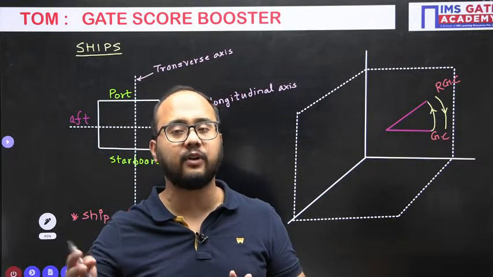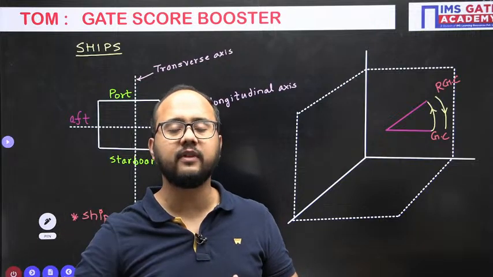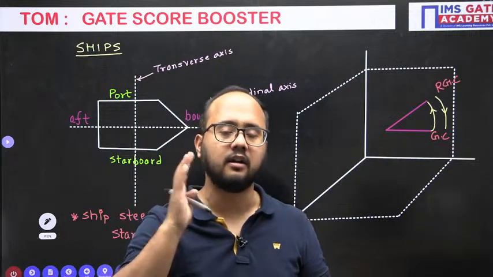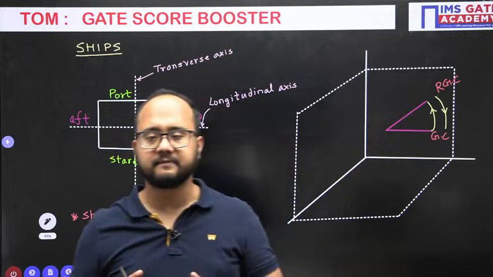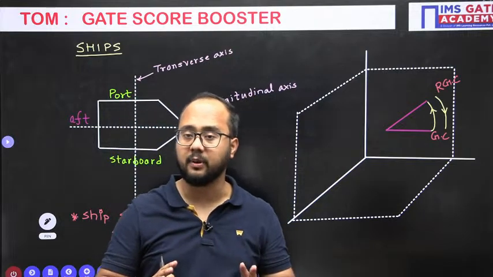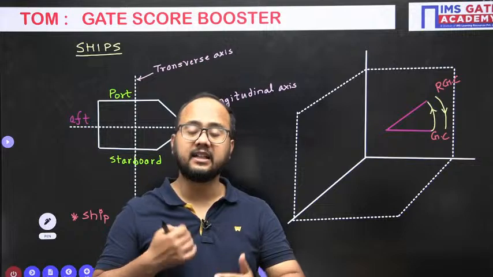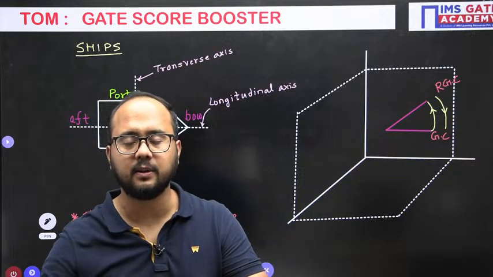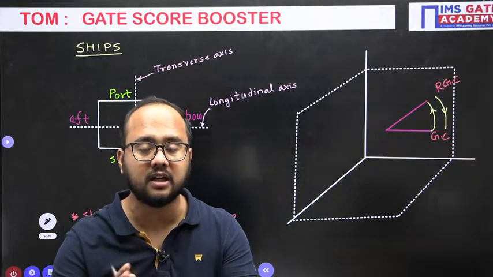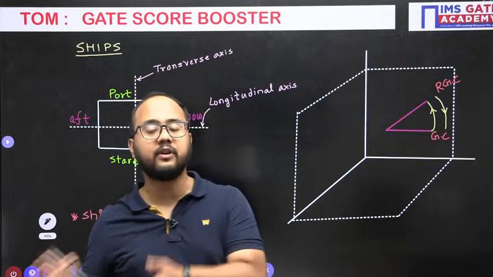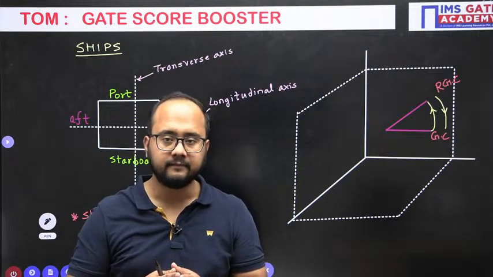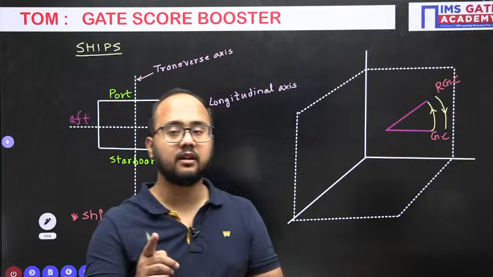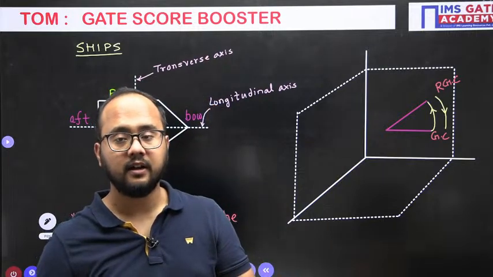Apart from that, whatever motions we are having are not at all important for the GATE examination. So this point you should remember. There is a lot of information, but we have to stick to the syllabus which is relevant for our GATE examination. Pitching is very important. Rolling is also important, and the steering part.